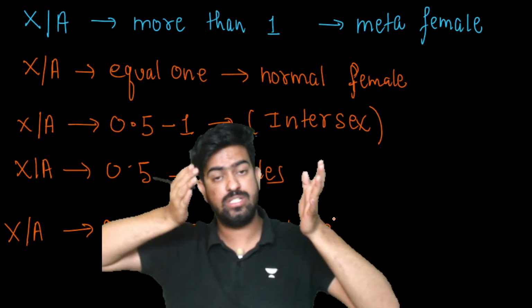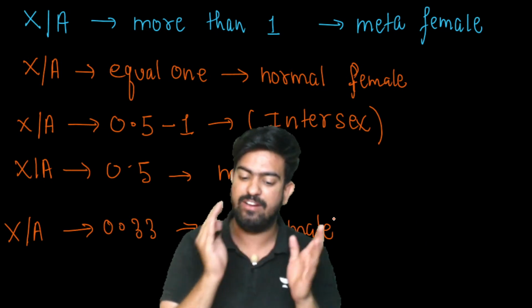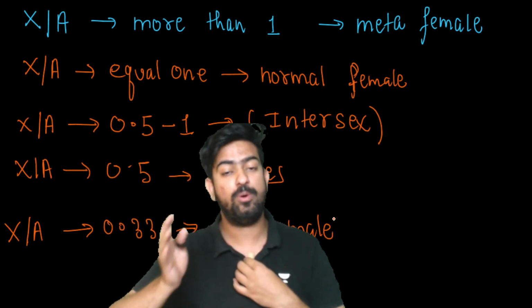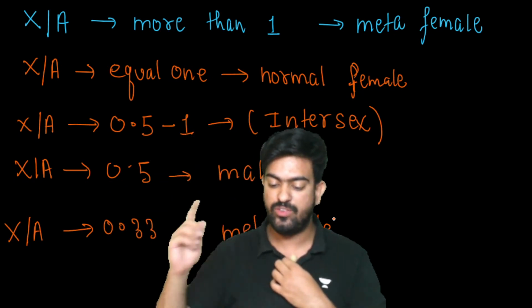X upon A ratio is equal to 1, normal female. X upon A ratio is between 0.5 to 1, intersex. X upon A ratio is 0.5, male. X upon A ratio is 0.33, meta male.